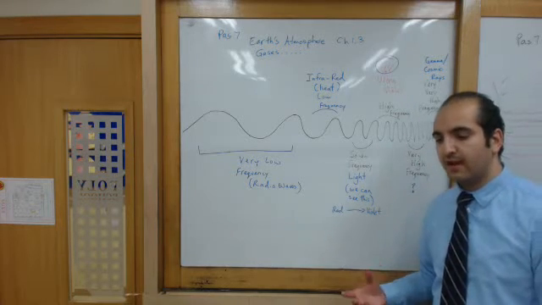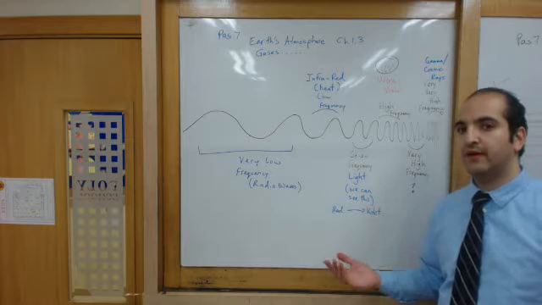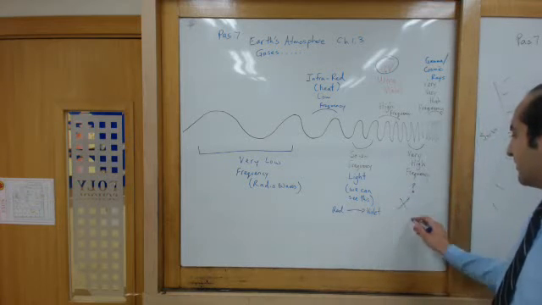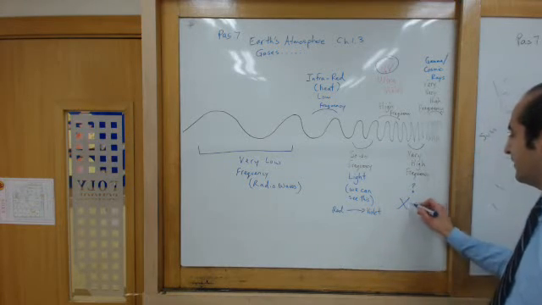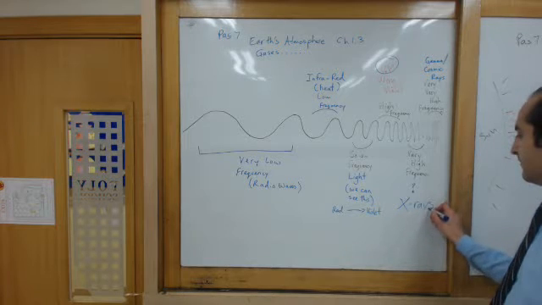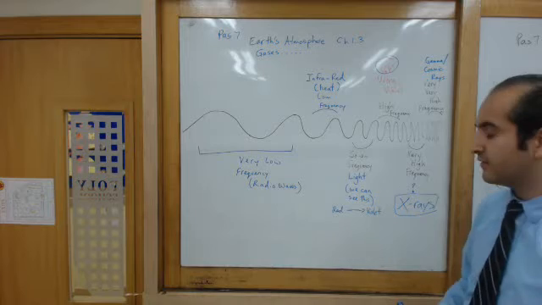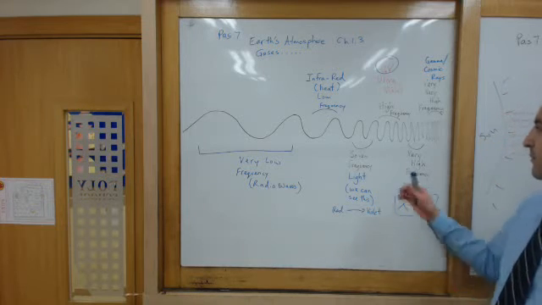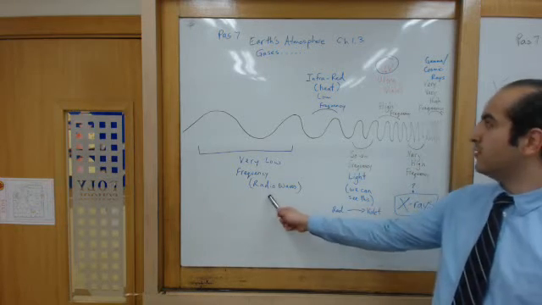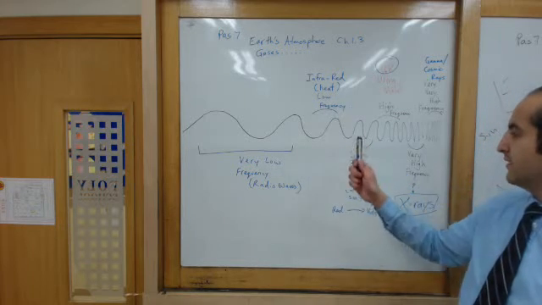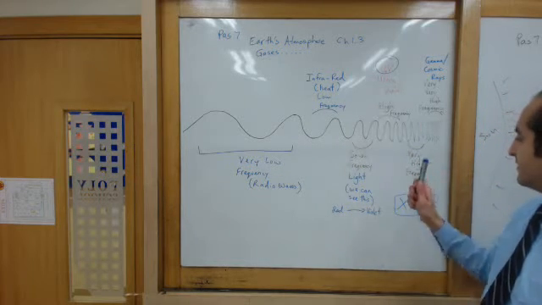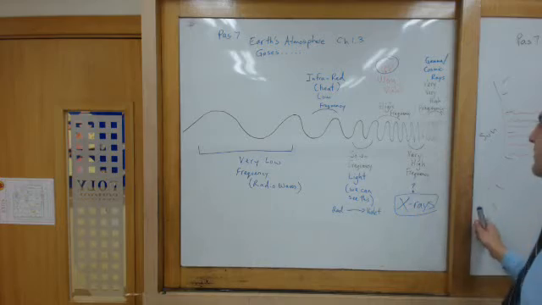If you've taken math before, when you don't know the value of a number, you put an X on there. And that's why we call them X-rays. We didn't know what they were, so we put a big X. But in order, there are radio waves, heat, light, ultraviolet, X-rays, and then gamma rays.